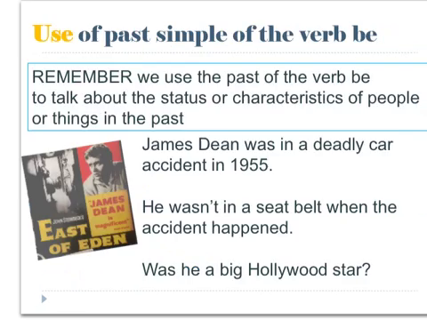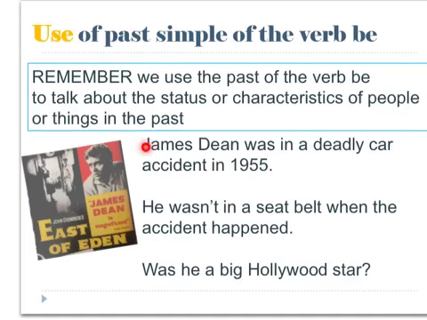Remember, we use the past of the verb be to talk about the status or characteristics of people or things in the past. James Dean was an actor who died when he was 24. So we have to use past simple of verb to be when we talk about his characteristics or status.